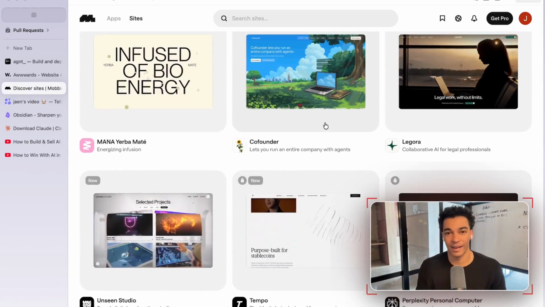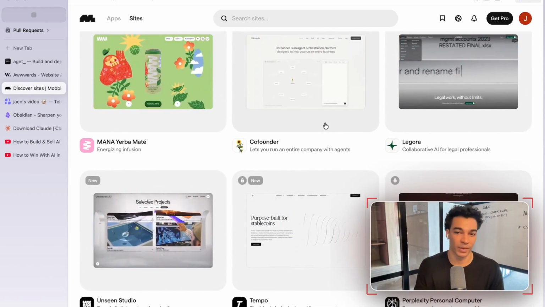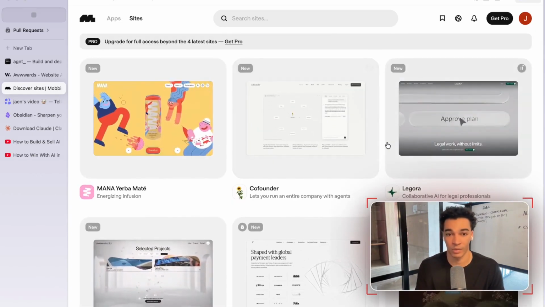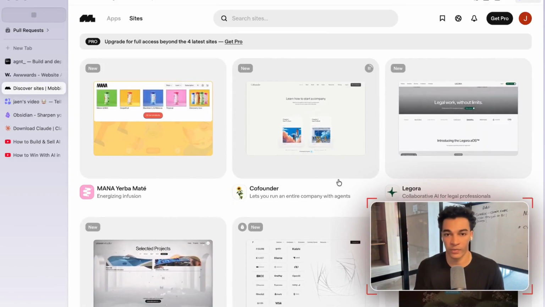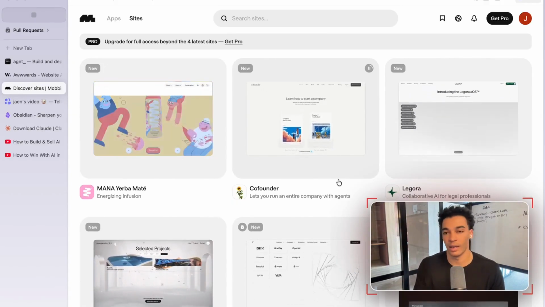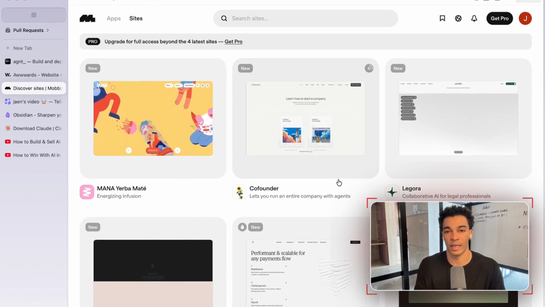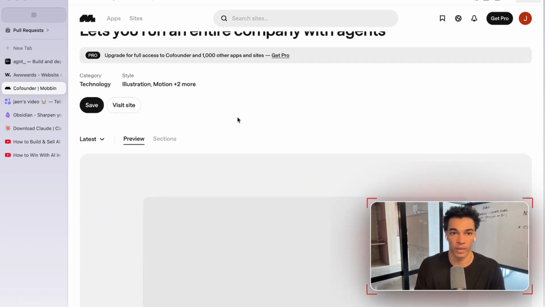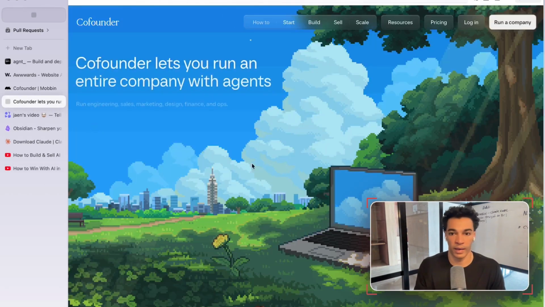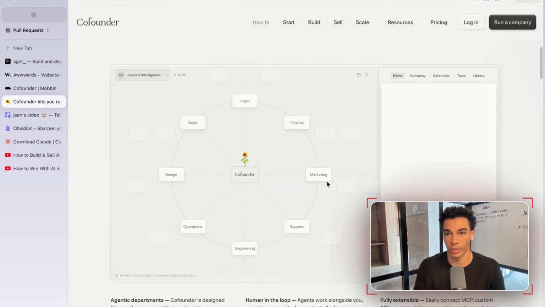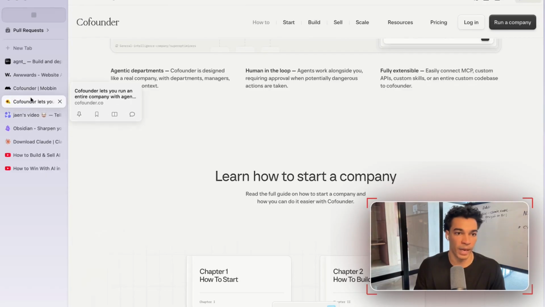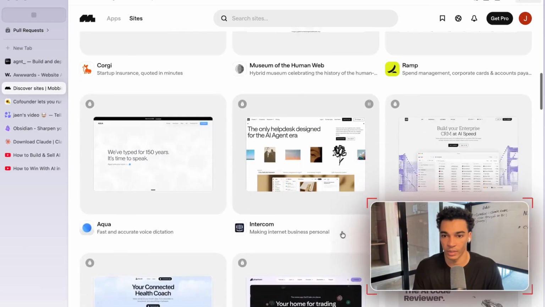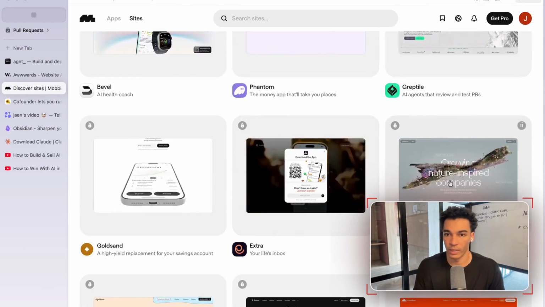You can honestly just fully copy someone else's website. Obviously don't recommend doing that, but it is very possible with these apps, and I'll show you how that works. But what I recommend doing is finding a few examples and then having the agent kind of combine those ideas into something unique. So I noticed this website Co-Founder, so I'm gonna go ahead and open this one up. And then, because I thought this one is pretty cool design. And then I'm gonna go back into Mobbin, and I'm gonna grab a second website that I also thought was interesting, which was this one.